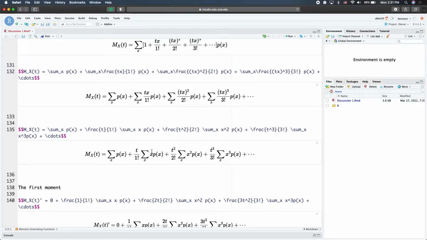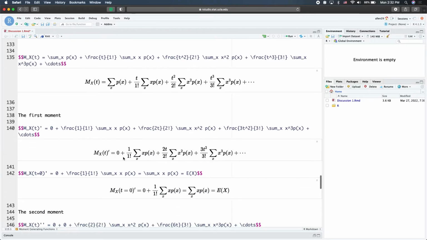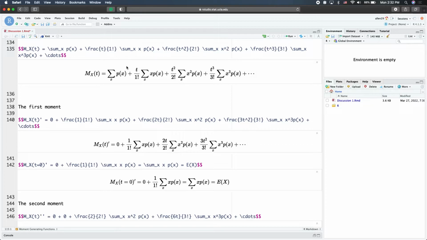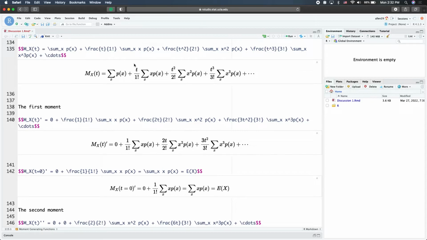And the reason why we can use the moment generating function to calculate the moment, or the way to use it, is that we can take the first order derivative. The moment generating function is a function of t, so our derivative is also with respect to t. So now we just take the derivative of this with respect to t.